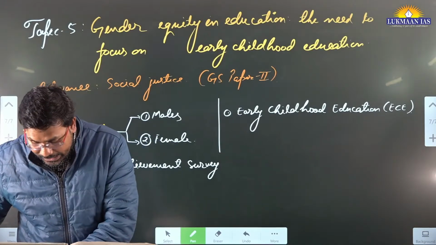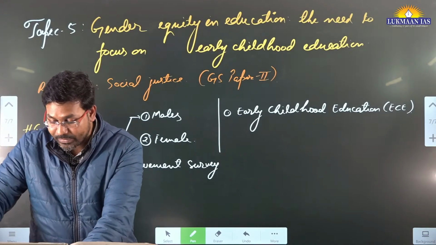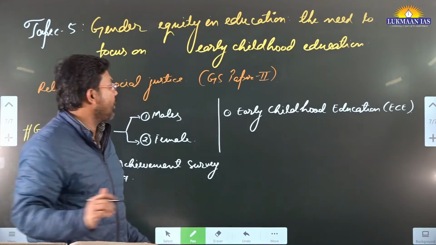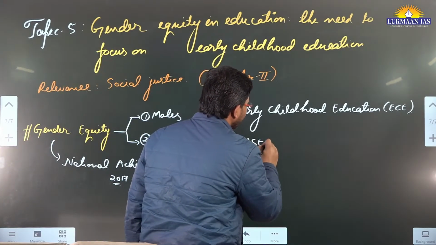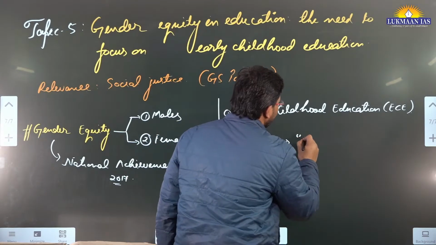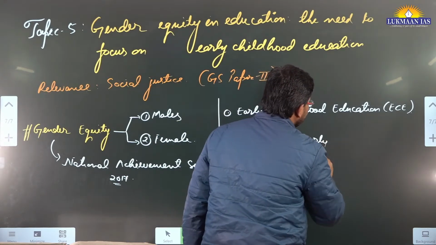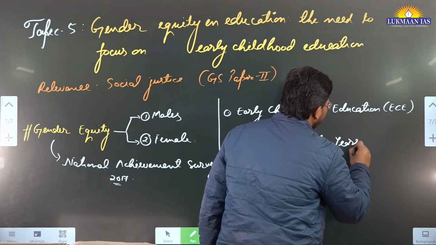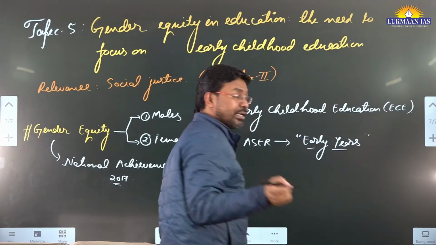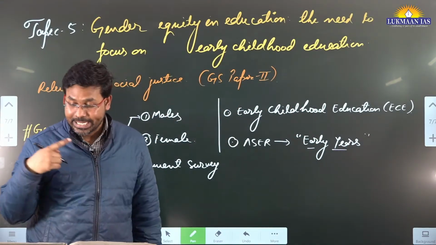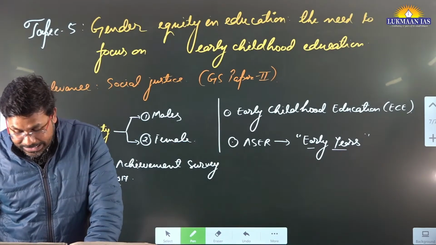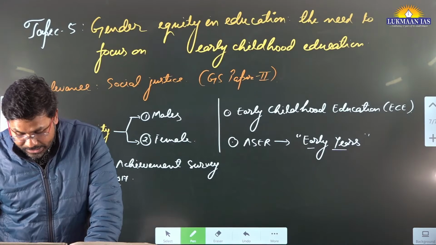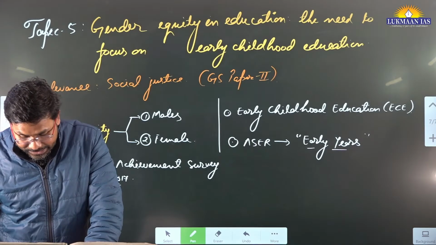Here they also talk about the Annual Status of Education Report, known as the ASER report, and a term called early years. It means that if children get access to education during their early years, it gives them 10 times more benefit in their lifetime.